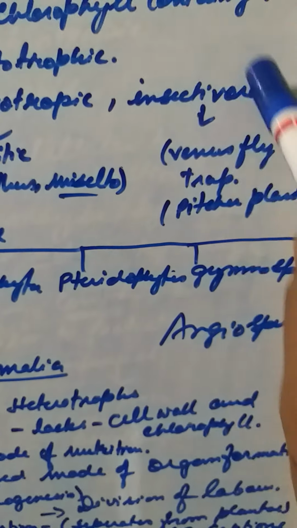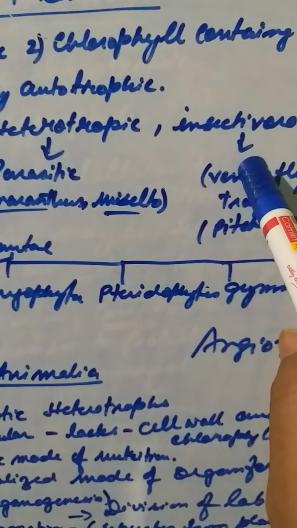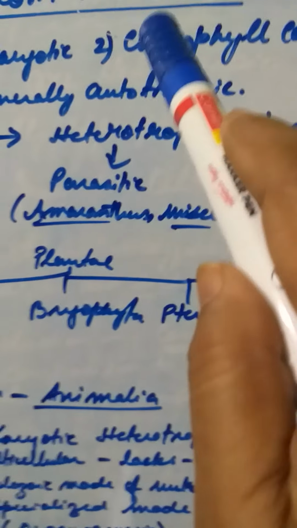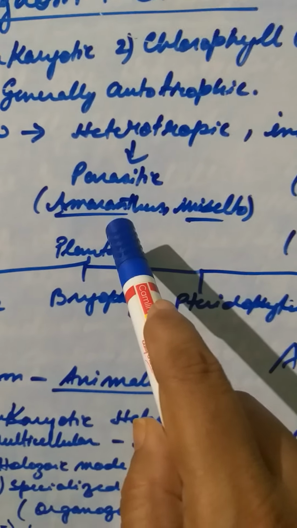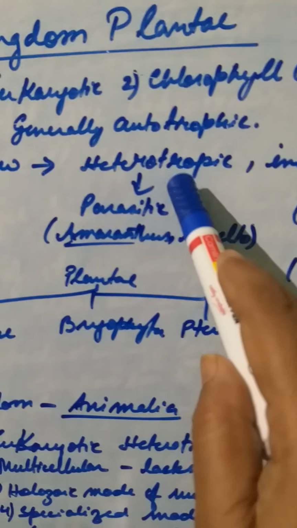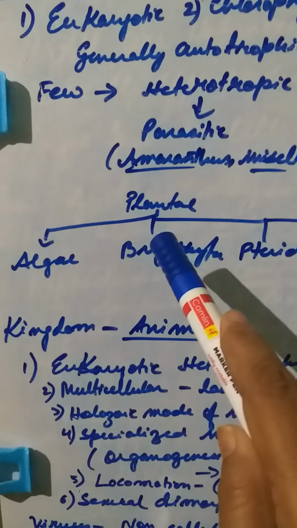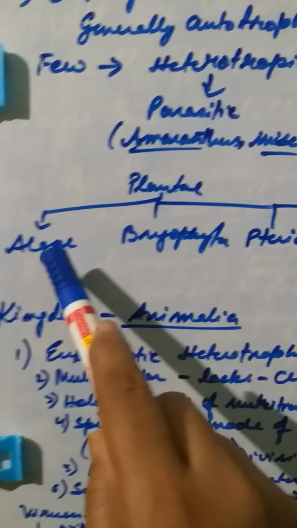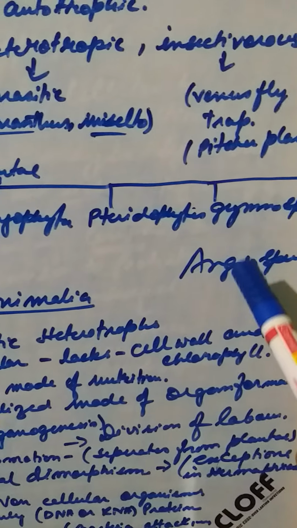They are many, so they are categorized as insectivorous plants, but they are green in color and they possess chlorophyll. These heterotrophic plants, though they derive nourishment from the other plant, do possess chlorophyll, so they are under this category. Now if you see, the kingdom Plantae has 5 broad categories: the algae, the bryophytes, the pteridophytes, the gymnosperm, and the angiosperm.